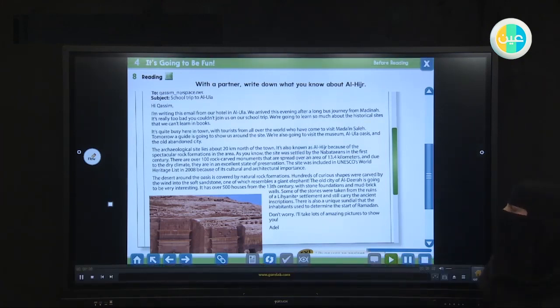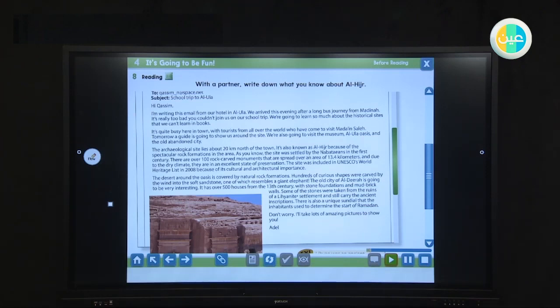The Stones of Al-Ula. To: Qasim. Subject: School trip to Al-Ula. Hi, Qasim. I'm writing this email from our hotel in Al-Ula. We arrived this evening after a long bus journey from Medina. It's really too bad you couldn't join us on our school trip. We're going to learn so much about the historical sites that we can't learn in books. It's quite busy here in town with tourists from all over the world who have come to visit Madain Saleh. Tomorrow, a guide is going to show us